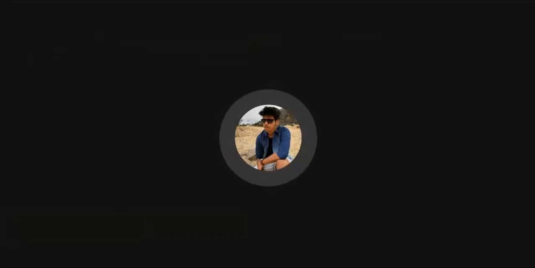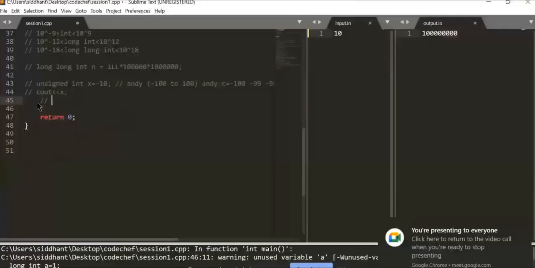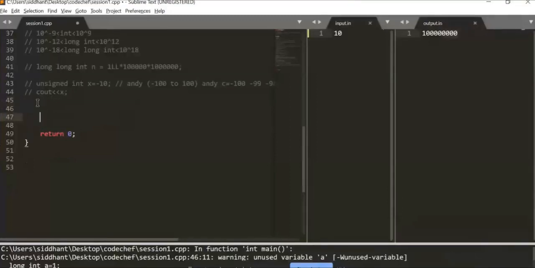Okay, let's do a fun question. I'll type up a program. If I go up here, let's declare a character array and store, let's say, "fine" in it.